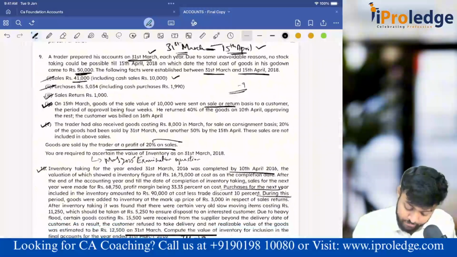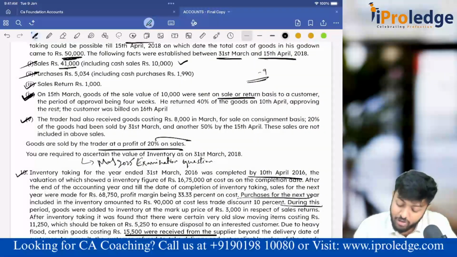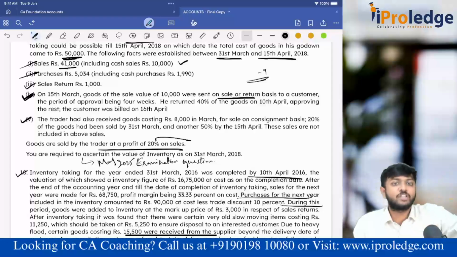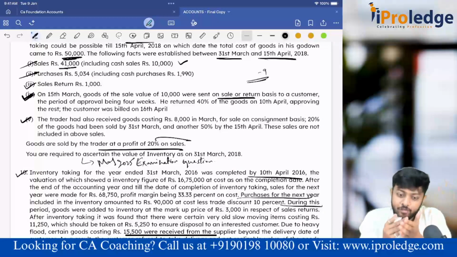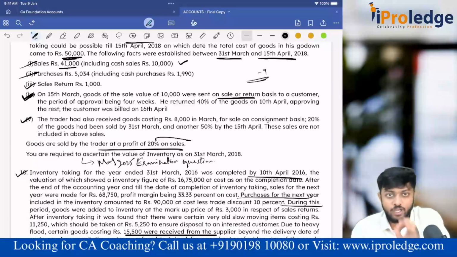Now, on 15th March, goods of sale value 10,000 were sent on sale or return basis, that is goods sent on approval. The period of approval is 4 weeks. Within 4 weeks, I'll ask him to approve it or not. If he approves, I'll book the sales income. If within 4 weeks he does not say yes or no, then the moment 4 weeks have elapsed, it is automatically deemed that he has accepted, and I will book the sales income. That is the rule.